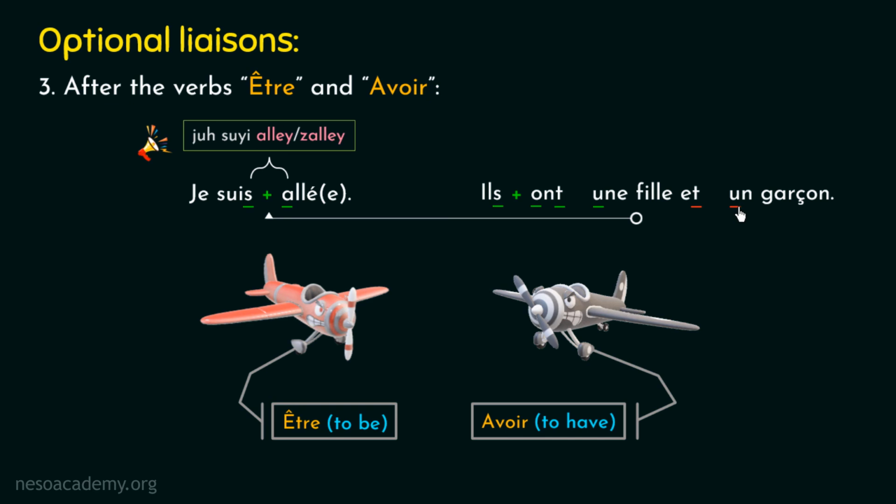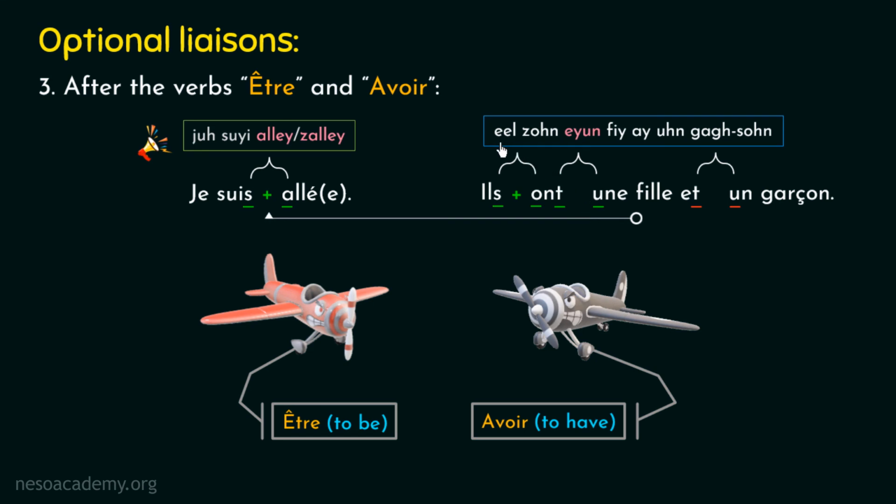Now let me tell you the pronunciation of this example without applying the liaison here. And the pronunciation will be Ils ont une fille et un garçon. I am repeating it again. Ils ont une fille et un garçon. I hope the pronunciation is clear.